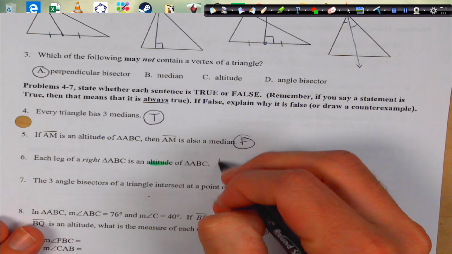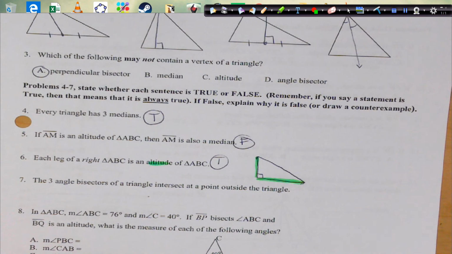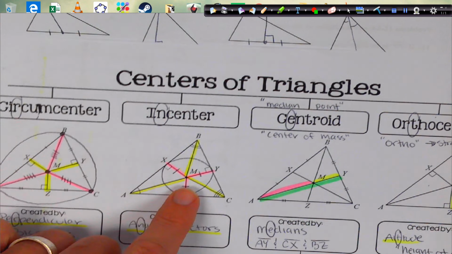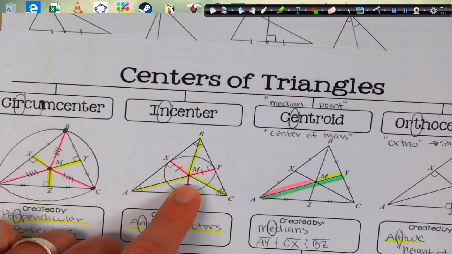Always. The three angle bisectors of a triangle intersect at a point outside the circle. They meet inside the circle because it's the incenter and it's inscribed. So false.